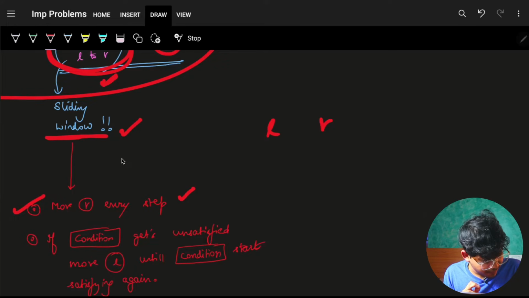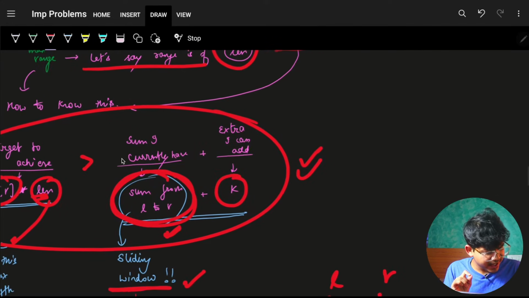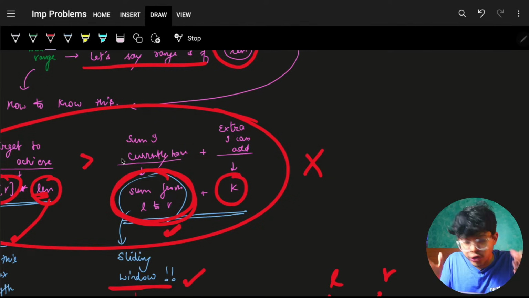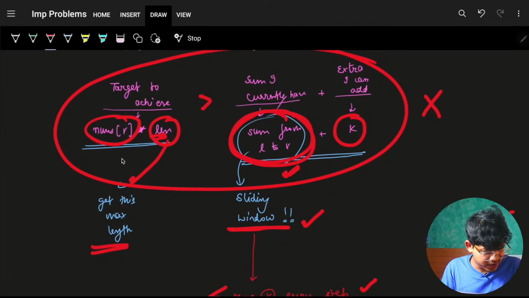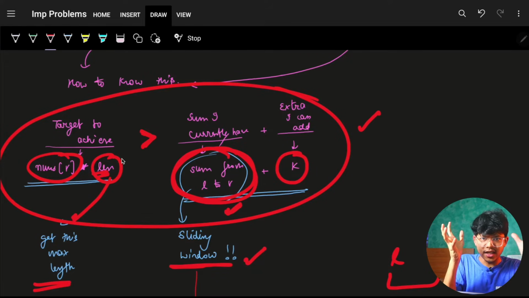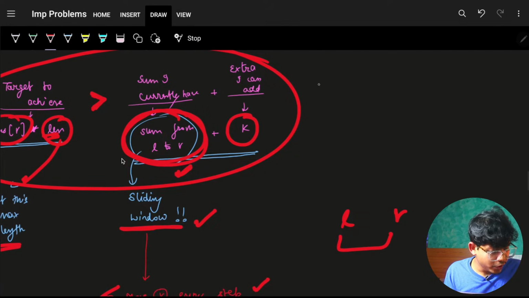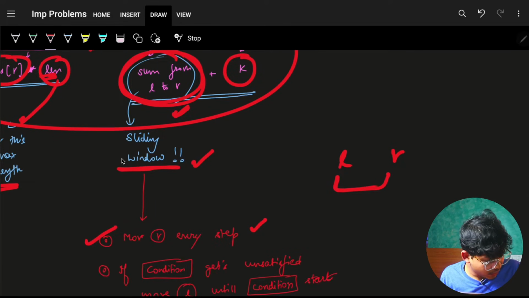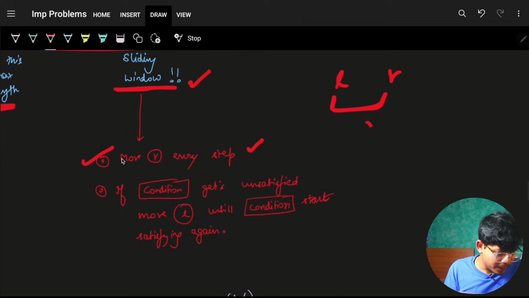So that finally, whenever this condition gets satisfied, or like this is wrong which I am saying, while this condition is not satisfied, which is when the target is more than what you have, for sure this condition will not be satisfied. So this thing, more, will be true. So while this fact is true, keep on moving your L. As soon as this fact, which is while this condition, becomes false, for sure you will drop out, which means now you have the correct range. So you will have this correct range of L and R, and then you can update your answer.